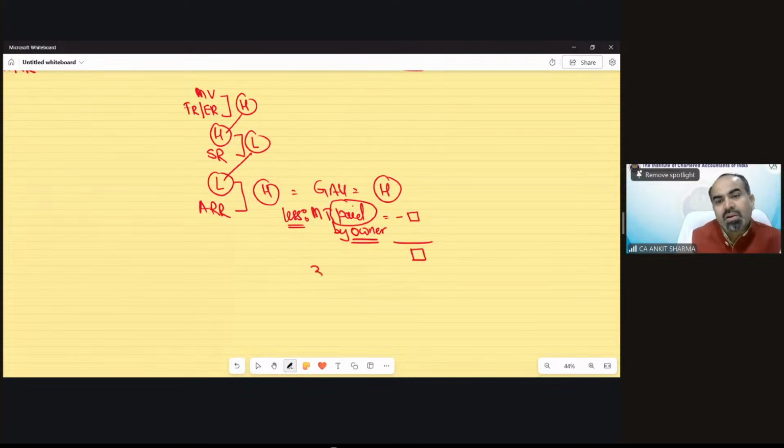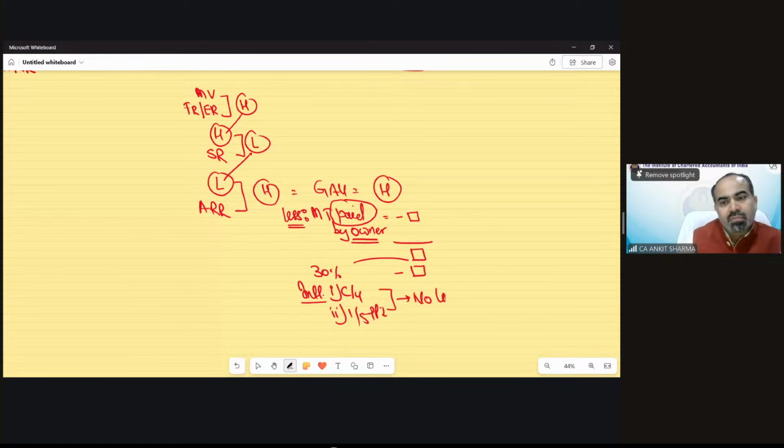Then 30% reduction of this value we have to reduce, as we have seen in the format, and interest. Both interest. The good news is, whether it's current year or 1/5 of PPI, there is no limit. There is no limit of 30,000 or 2 lakh rupees.